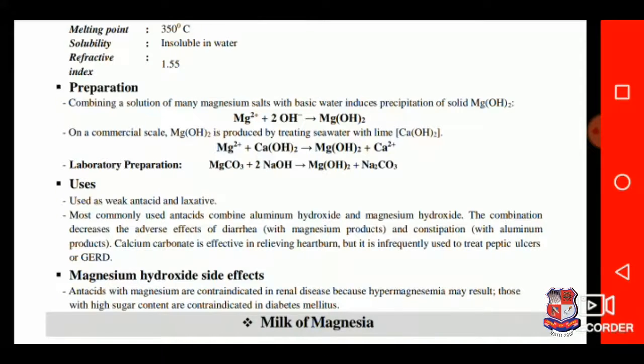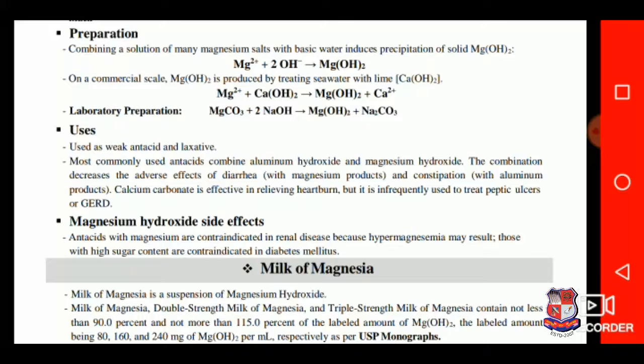Uses: it can be used as an antacid and laxative. Most commonly used antacids combine aluminium hydroxide and magnesium hydroxide. The combination decreases the adverse effects of diarrhea and constipation.